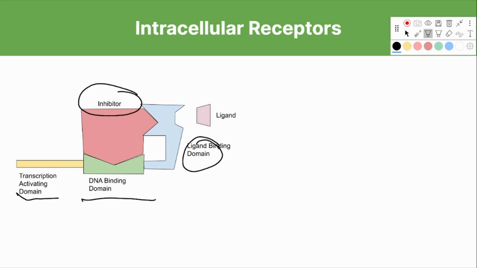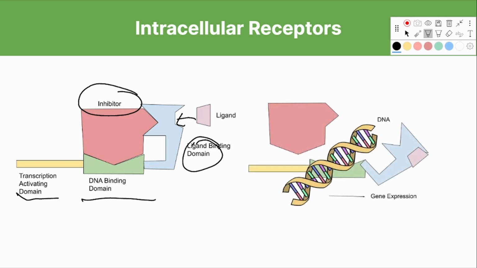If a ligand binds to the ligand binding domain, it changes the protein's 3D structure, allowing the inhibitor to be removed, as we see here.